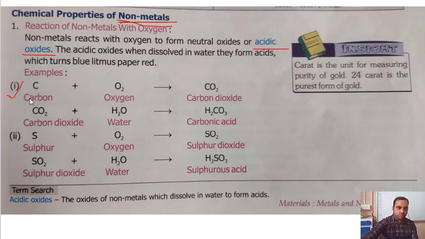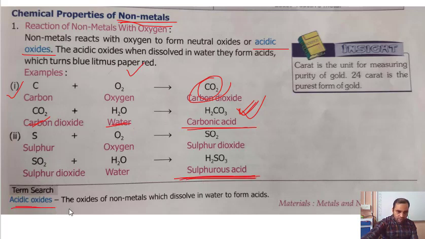See some of the examples. Carbon. When carbon reacts with oxygen, it forms carbon dioxide, which is a gas. And when carbon dioxide reacts with water, it forms carbonic acid. What we studied here is that non-metal oxide reacts with water to form acid. Here carbon dioxide, a gas, reacts with water to form carbonic acid. Now sulfur reacts with oxygen to form sulfur dioxide. When sulfur dioxide reacts with water, it forms sulfurous acid.